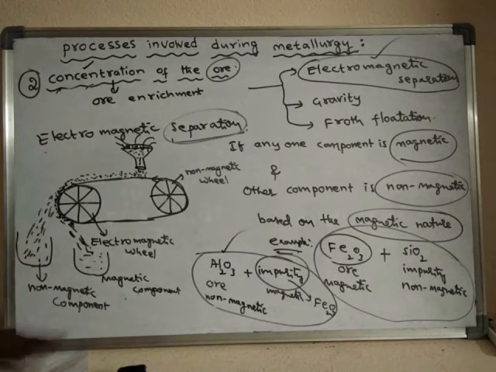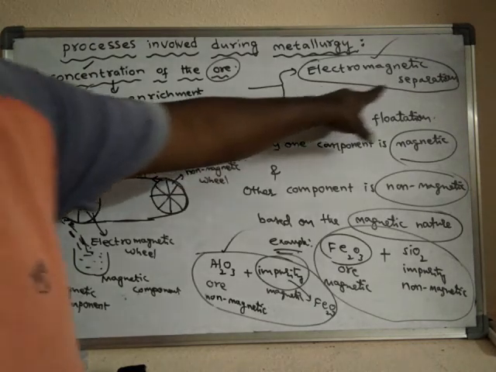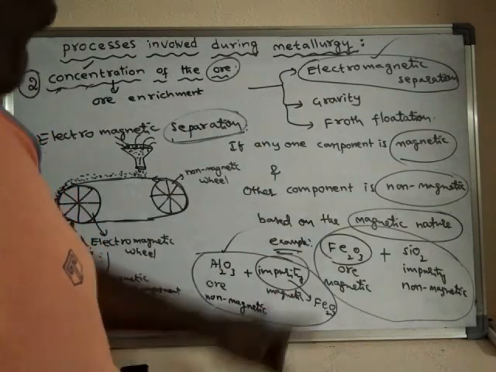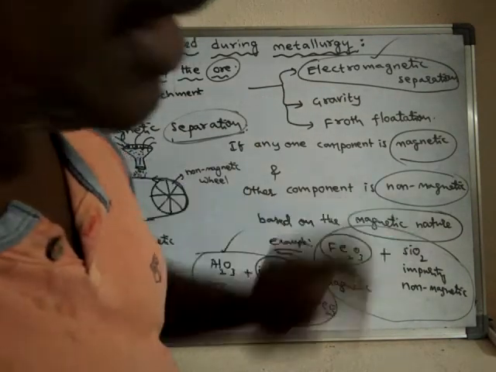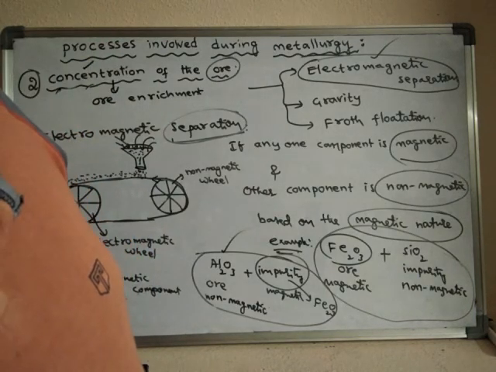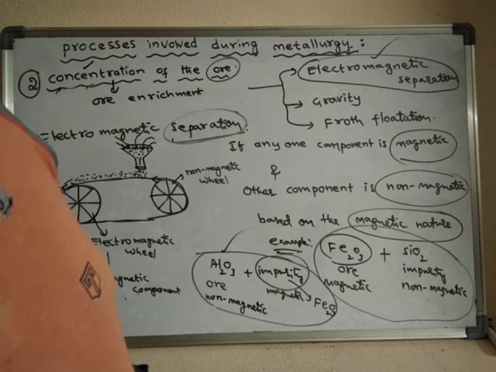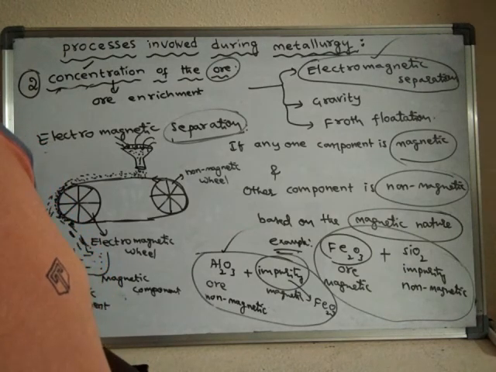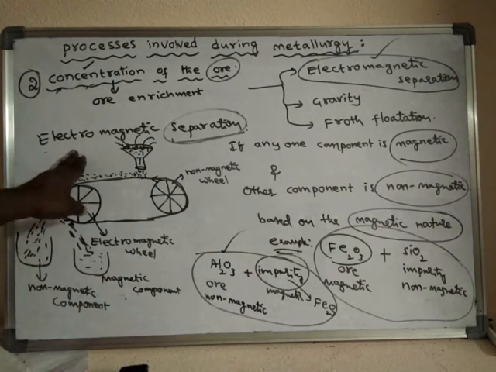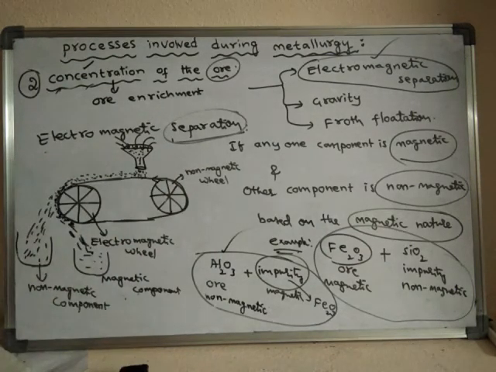So like this, the electromagnetic separation method is used. It is based on the magnetic property of the materials. If one material is magnetic and the other is non-magnetic, they are separated from each other by the electromagnetic separation method.